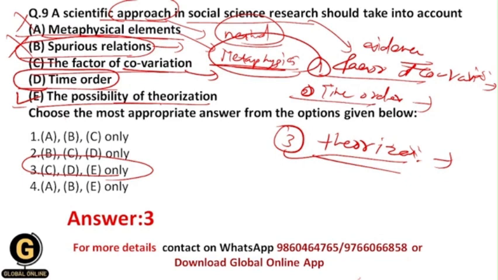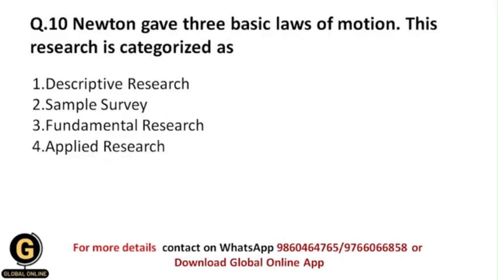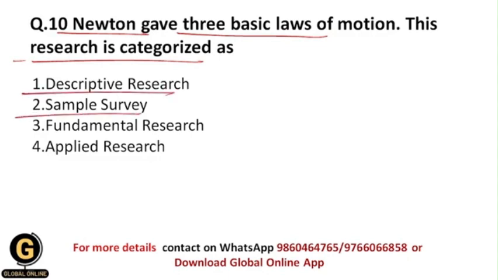So you should take into account C, D and E options, and you should not take into account metaphysical elements and spurious relations. Okay, Newton gave 3 basic laws of motion. This research is categorized as... So basically students, this is the application of the research type, and the options over here are descriptive research, sample survey, fundamental research, applied research.